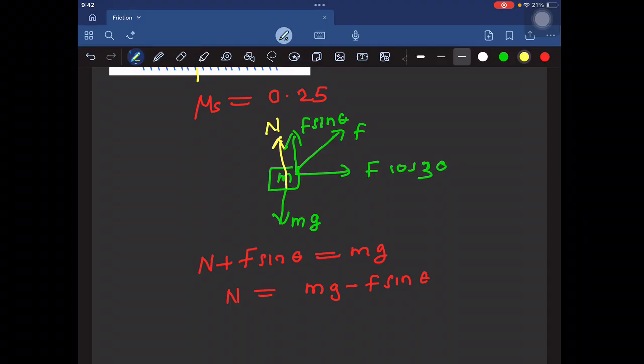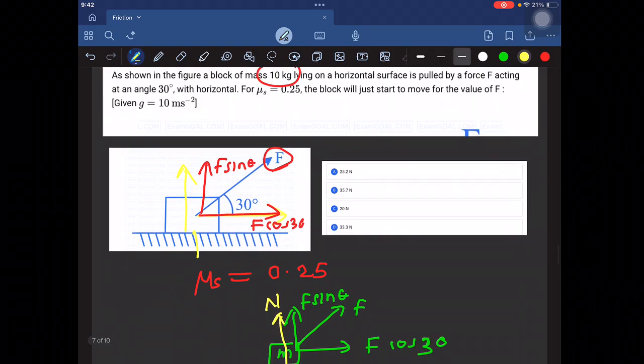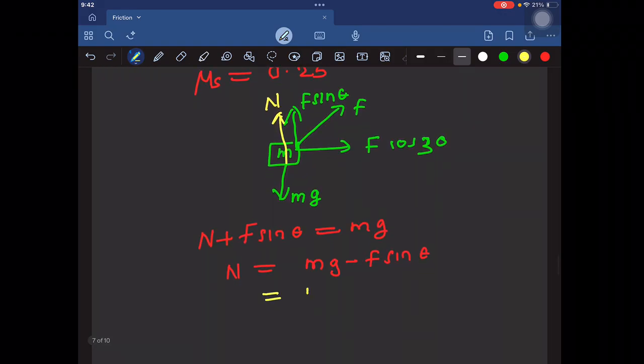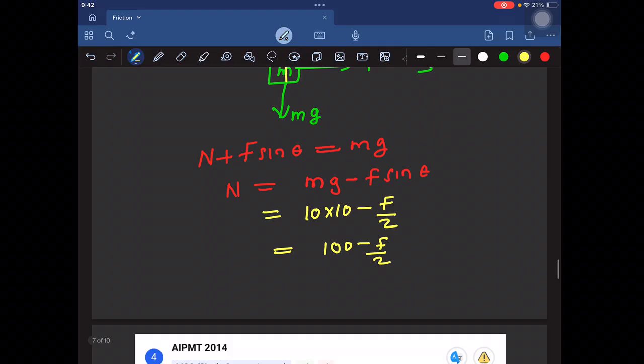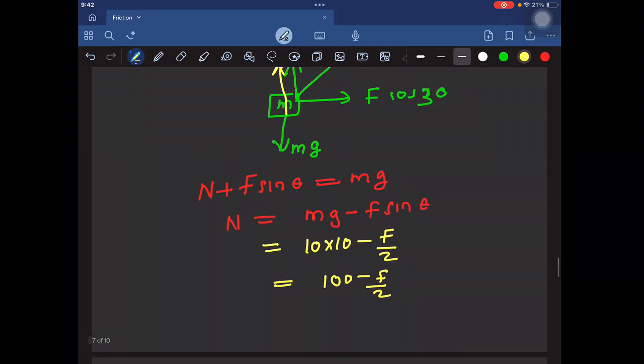Next question is from AIPMT 2024. A system consists of 3 masses M1, M2, M3 connected by a string over a pulley P. The mass M1 hangs freely, and M2 and M3 are on a rough horizontal surface. The coefficient of friction is mu. The pulley is frictionless and of negligible mass. The downward acceleration of M1 is. So here I assume that M2 and M3 is M. So here it is asked the downward acceleration of M1.